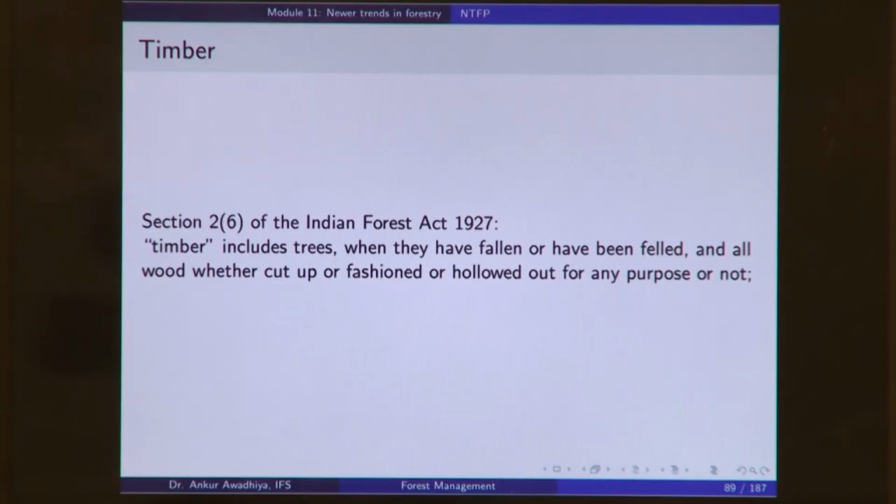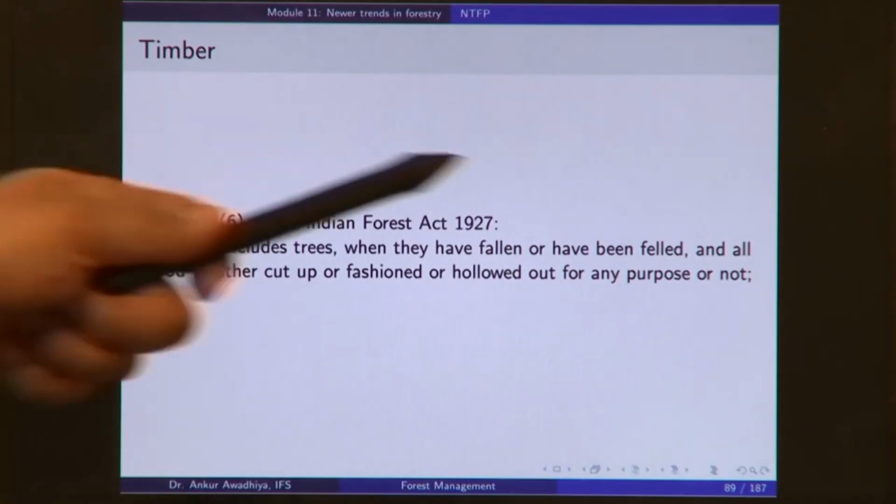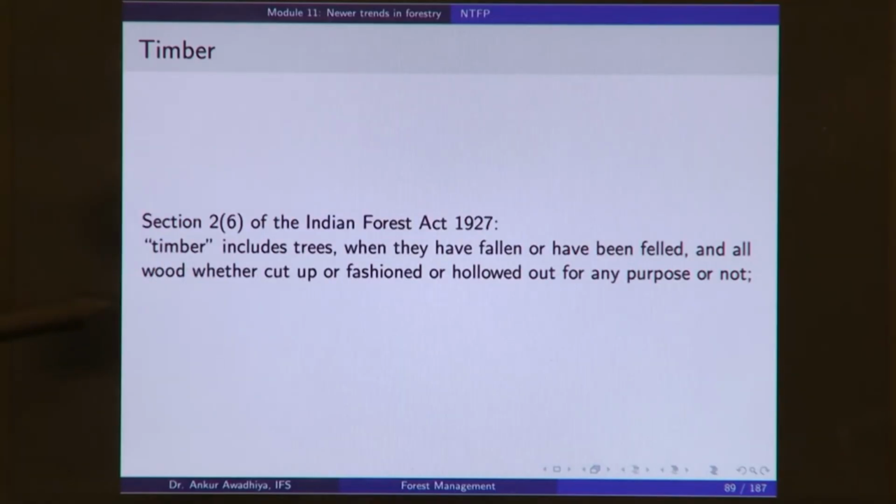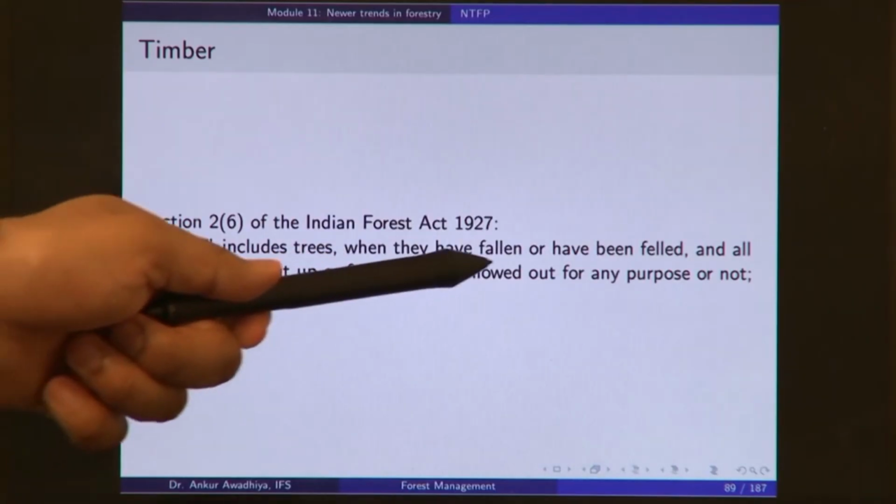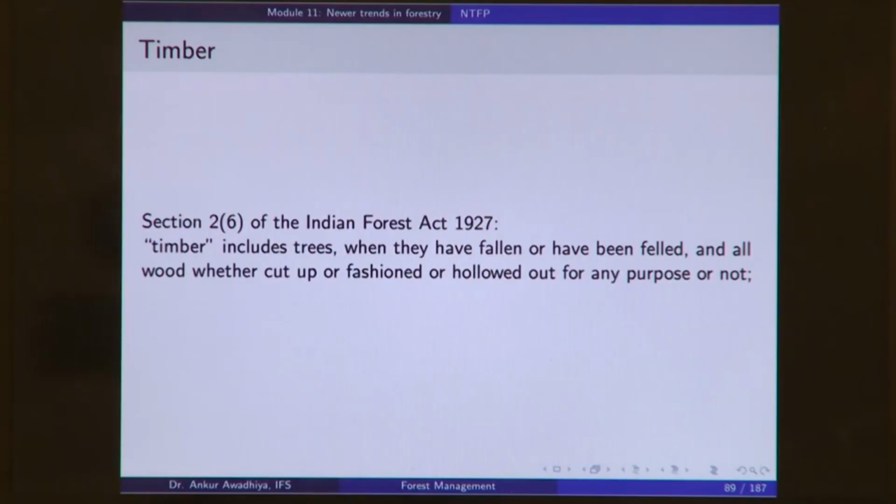So, timber includes trees when they have fallen or have been felled, and all wood whether cut up or fashioned or hollowed out for any purpose. So, all the wood that is extracted from these trees, all of that is also timber.